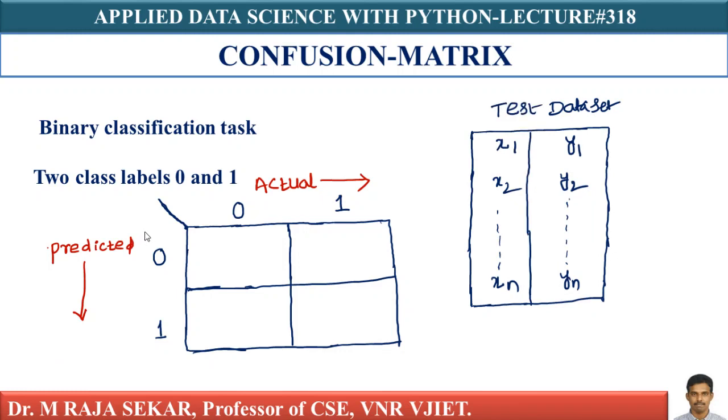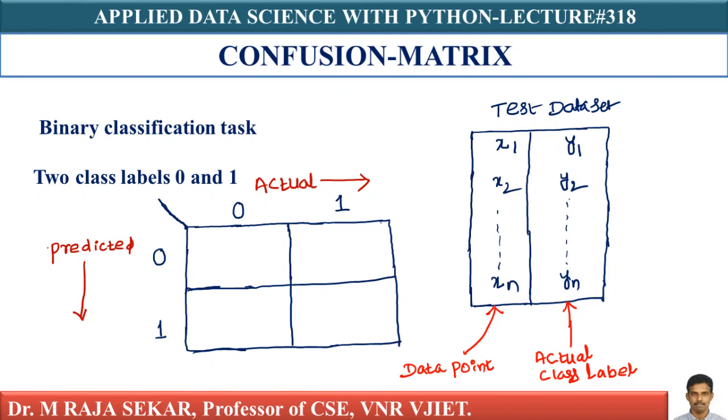Let's assume my test data set is like this. I have my x1, x2, so on xn. Let's assume there are n points in my test data set. For each of these points, I have actual class labels. y1, y2, so on yn are actual class labels. x1, x2, so on xn are data points.